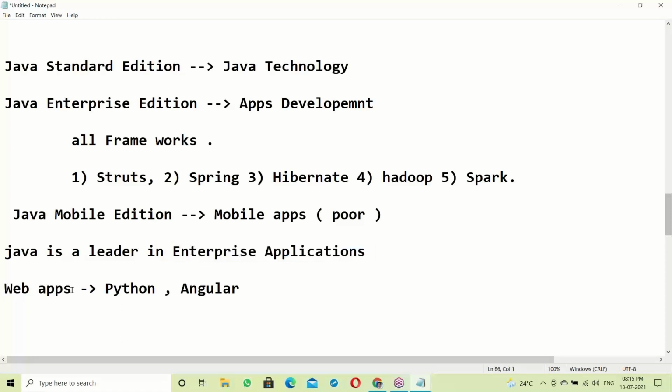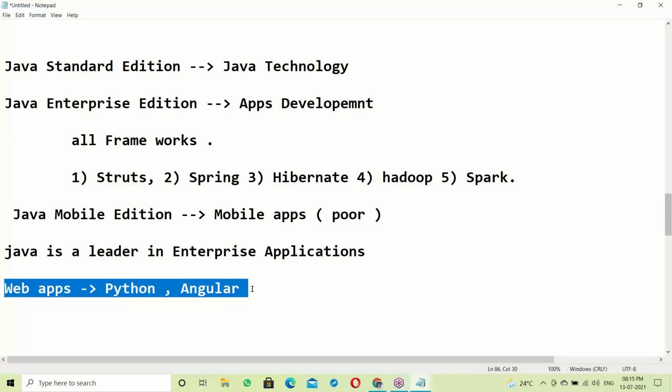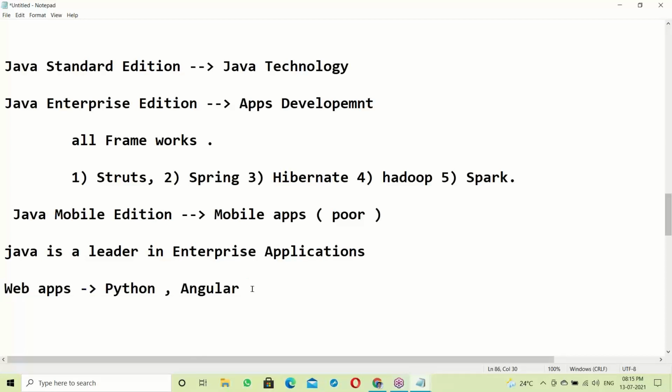Web apps mean small scale, very few transactions. Durga websites have maybe 1,000 transactions per day, not more than that. Facebook, Flipkart, banking applications have millions of transactions.